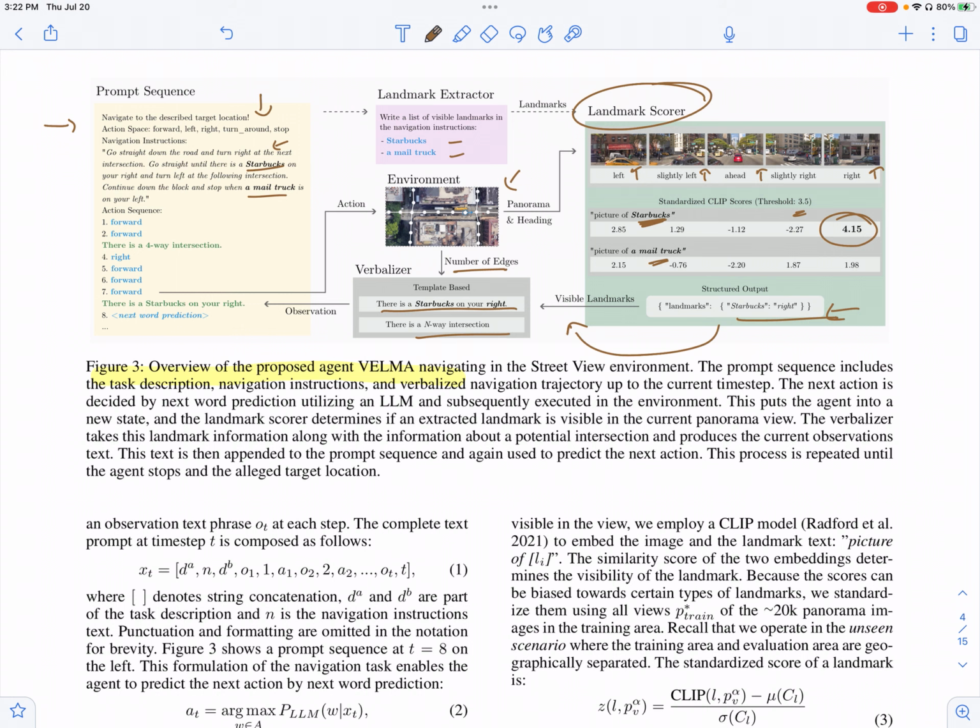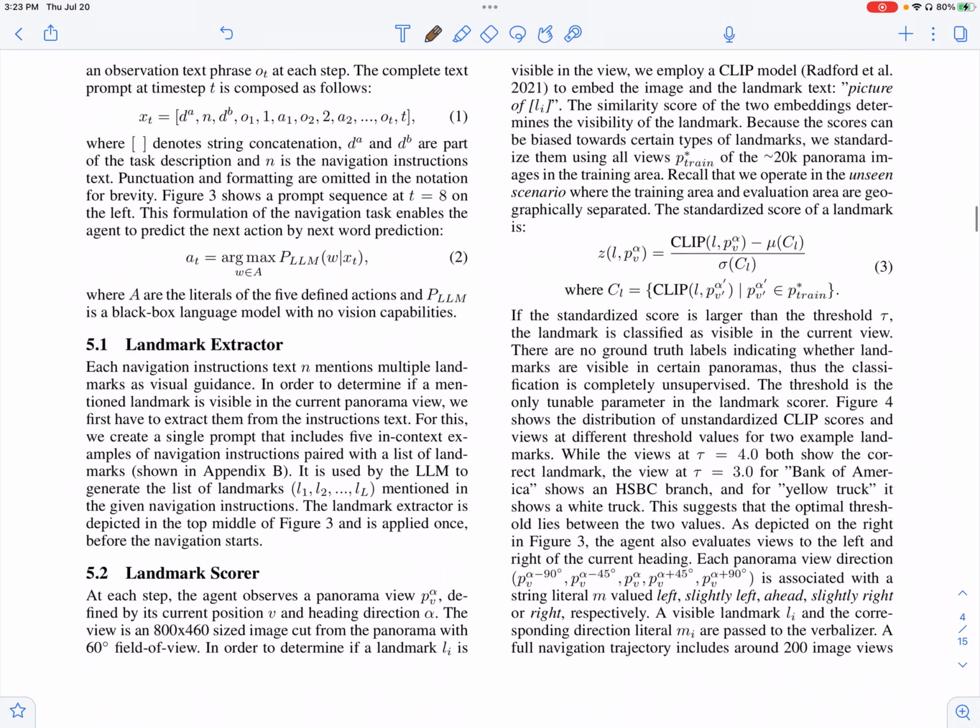And so this is how you summarize your environment in natural language. And then you provide this as part of your prompt, and then you prompt your language model with this. And then you basically wait for the next word prediction from the language model. And that basically corresponds to the action which the agent would take if it is in this environment.